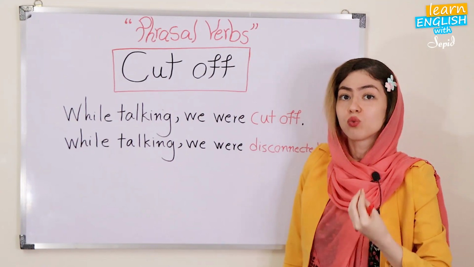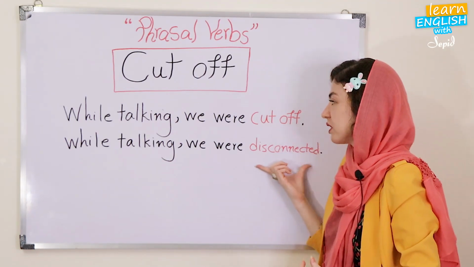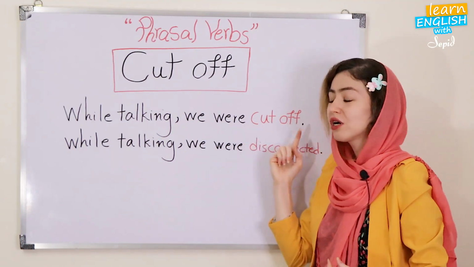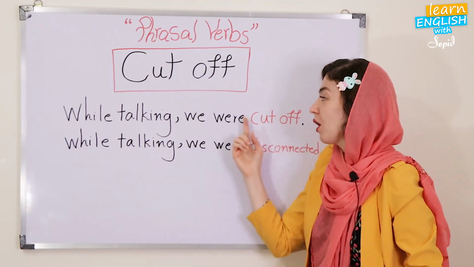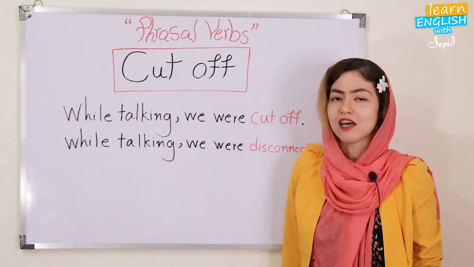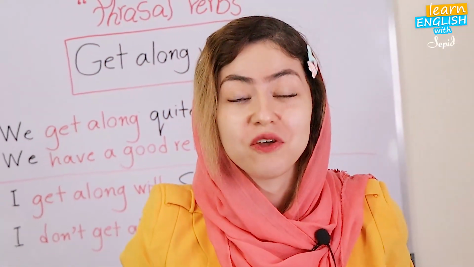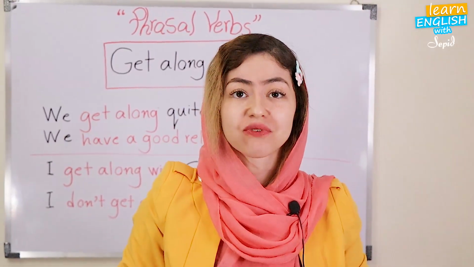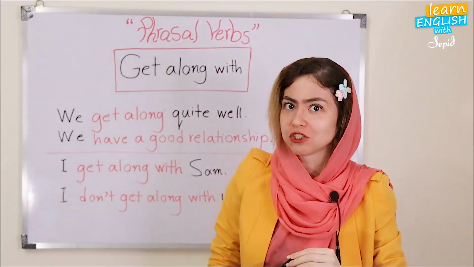So the normal verb is disconnected. You can either use disconnected or cut off. Cut off is much more informal. So while we were talking, we were cut off. Okay, so let's go to the next phrasal verb. Do you have a good relationship with your friends? So let's go to the next phrasal verb, which means having a good relationship.